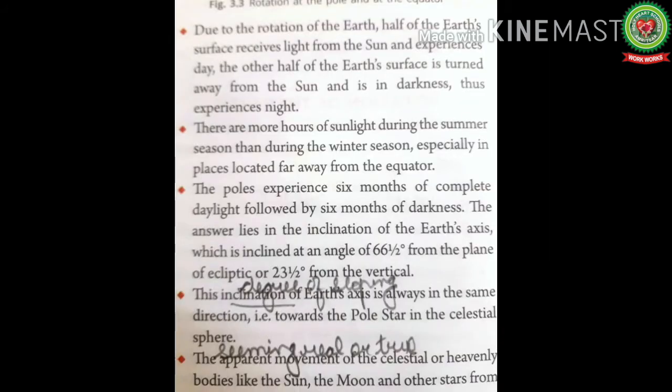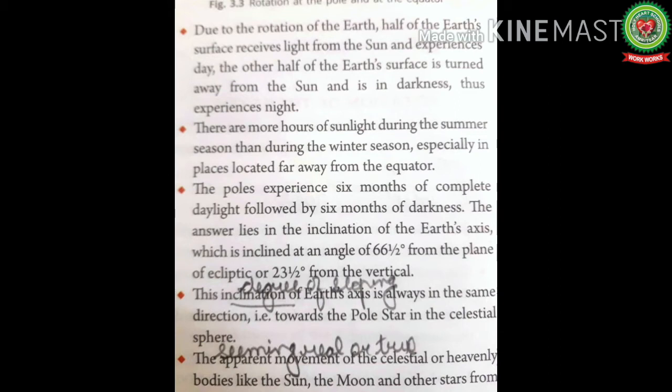There are more hours of sunlight during the summer season than during the winter season, especially in the places located far away from the equator. This we all know, that during the summers the days are longer and the nights are shorter, while on the contrary in winters the days are shorter and the nights are longer. The poles experience 6 months of complete daylight followed by 6 months of darkness.